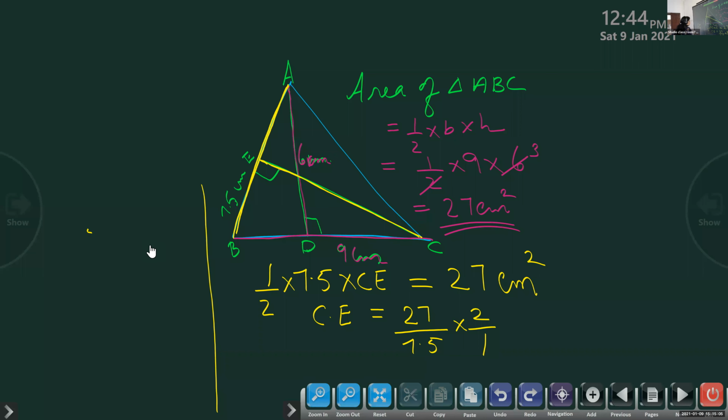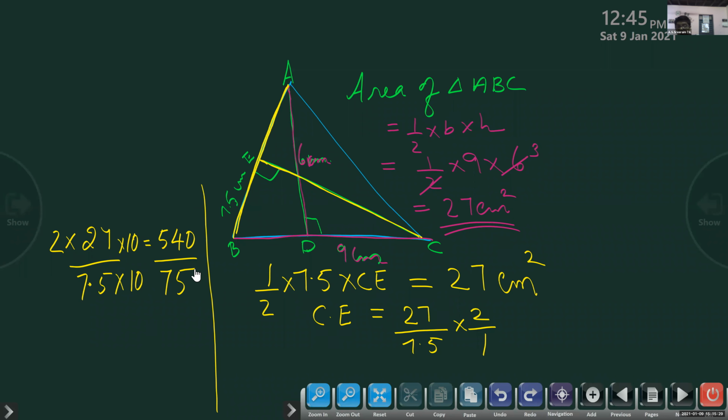So what will you get? Then one more 2 is also there, no? Into 2 also is coming. So 2 into 540 by 75. Divide and find out the answer. For decimals, you have to remove the decimal place from the denominator and then do it. The answer is 720, so 7.20, which is 7.2 centimeters, correct. So the answer is 7.2 centimeters.